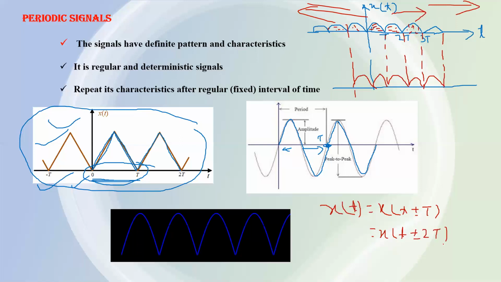The nature will be the same. This is the main property of the periodic signal, which you can use in the analysis of signals in signals and systems.